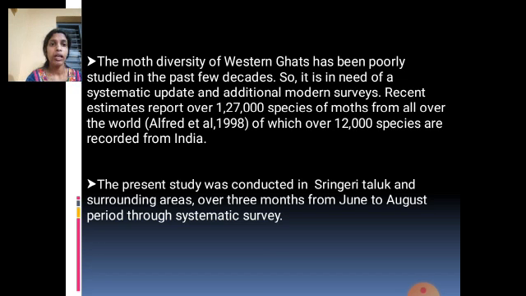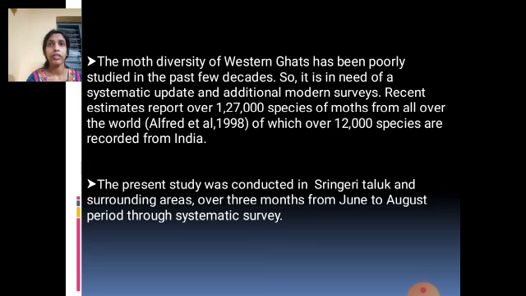Overall, recent modern surveys say that there are around 1,27,000 species of moths present all over the world, out of which 12 species are recorded only in India. This means some species are still not identified, or further studies are needed. We have chosen this topic because moths have not been well studied when compared to butterflies. The present study was conducted in Sringeri taluk and surrounding areas over 3 months, from June to August, through systematic survey.